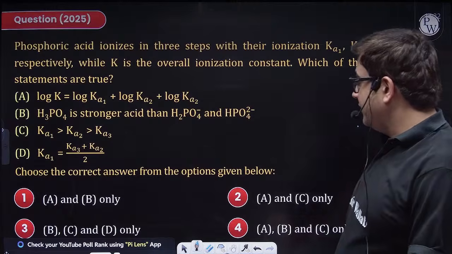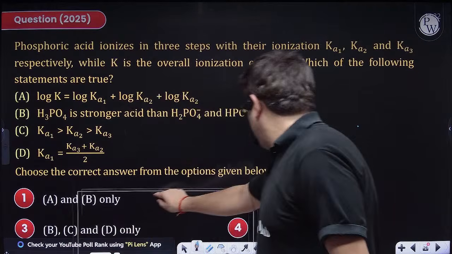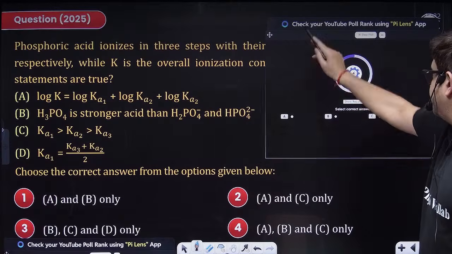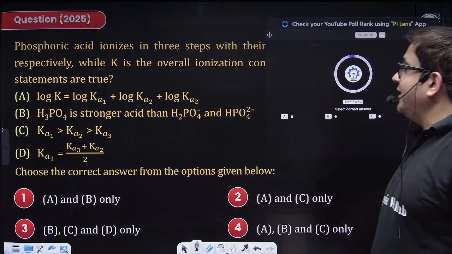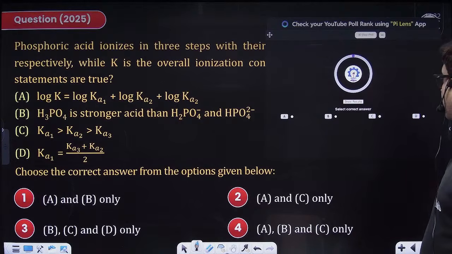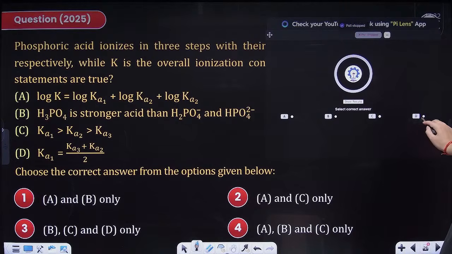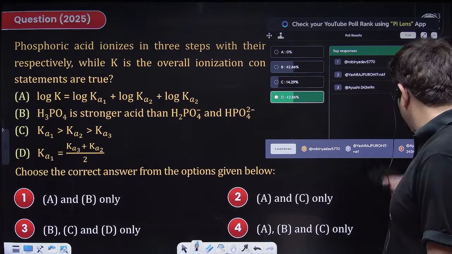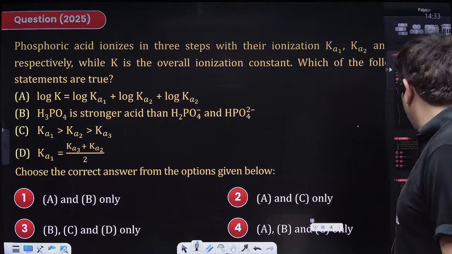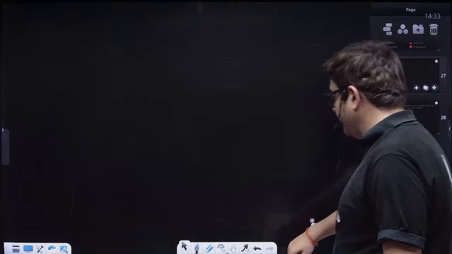I hope you have attempted. Now, phosphoric acid ionizes in 3 steps. Let me see the percentage first. Still half of the students. So let me give you a theoretical perspective first, and then we will do the question.